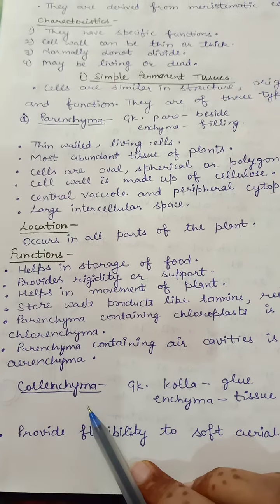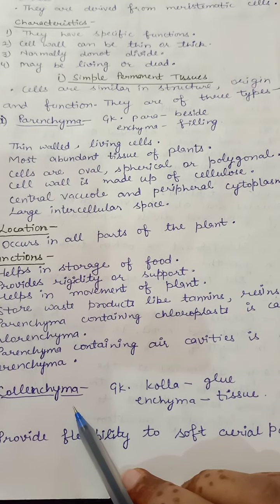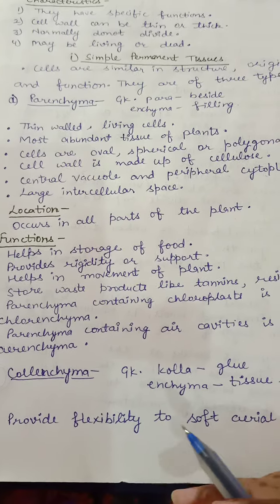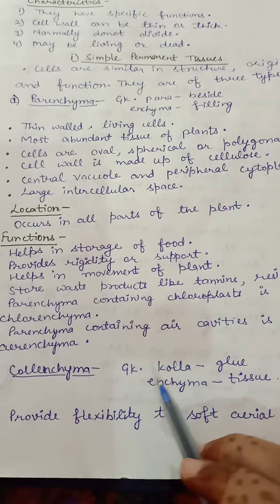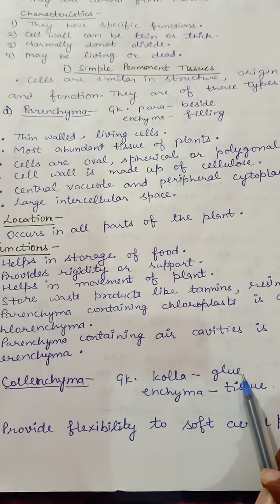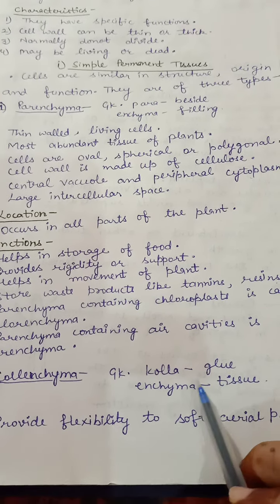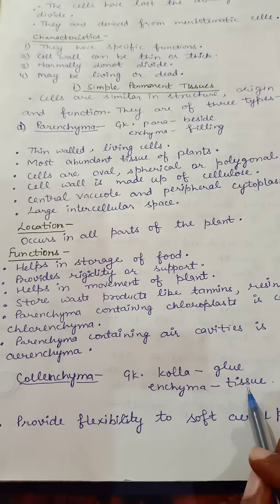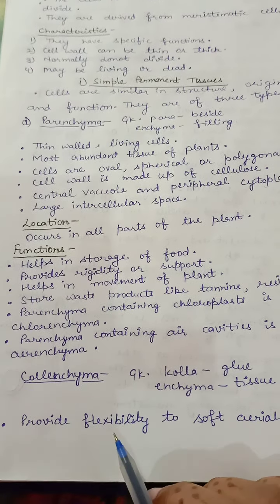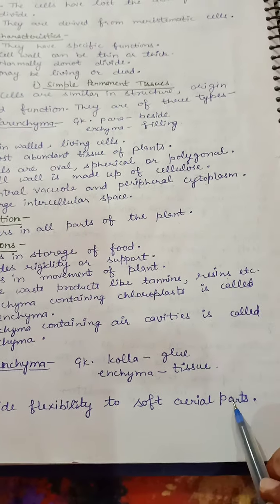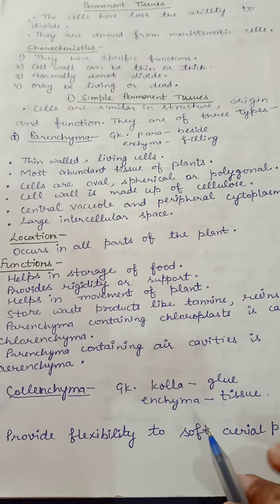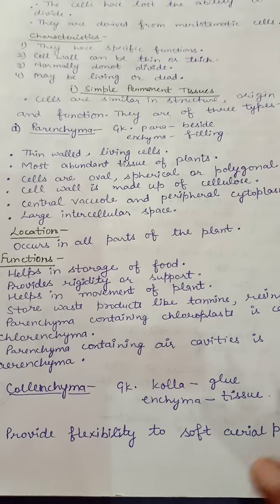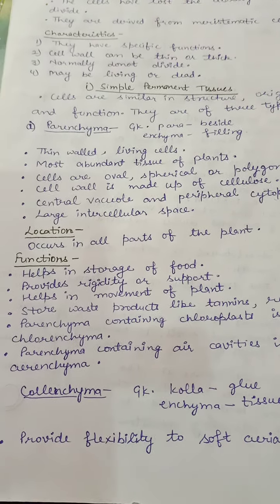Now the second type of simple permanent tissue is the collenchyma, which is again taken from the Greek word colla. Colla means glue, which helps to paste two things, and enchyma means tissue. So it provides flexibility to soft aerial parts. When the wind blows, the stems and branches bend without breaking. So who is providing this flexibility? Collenchyma.